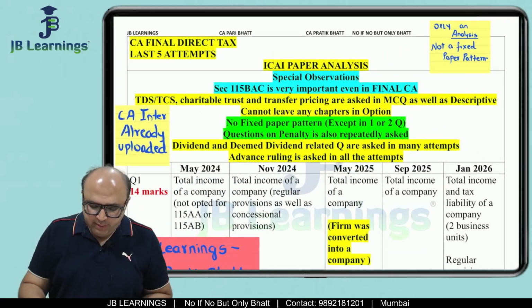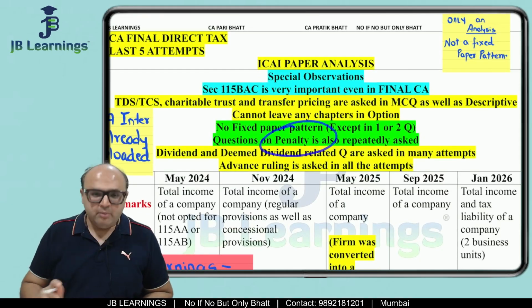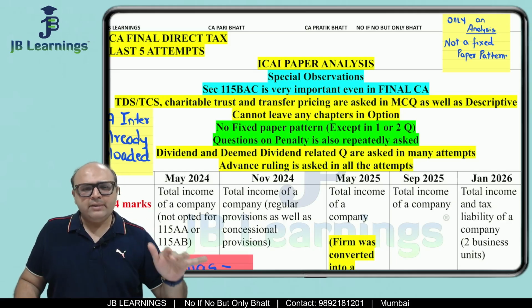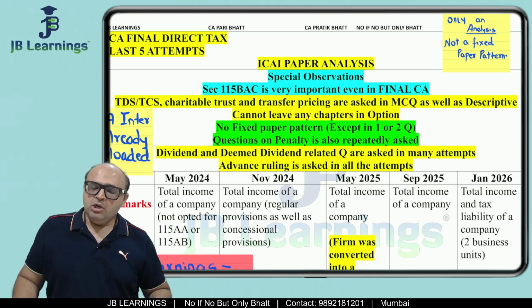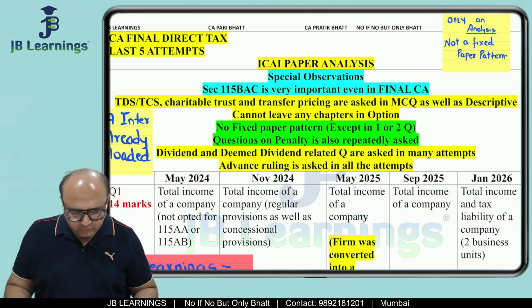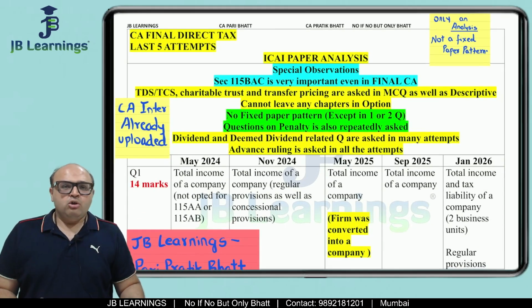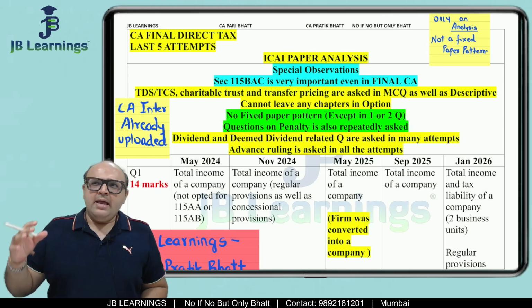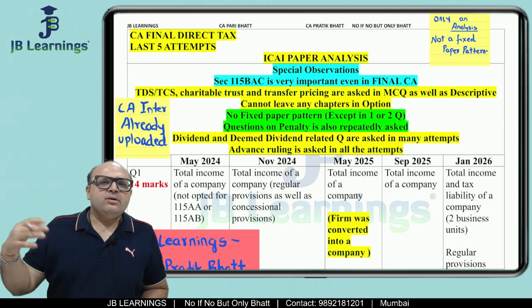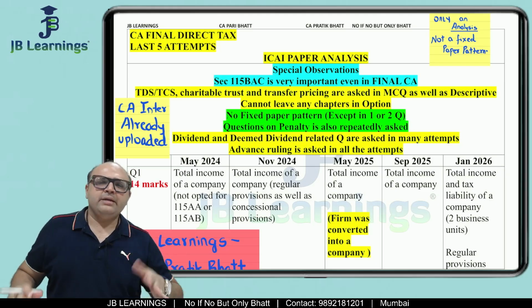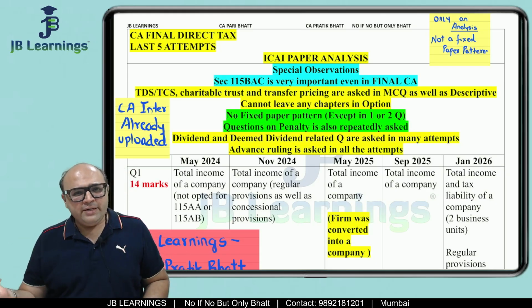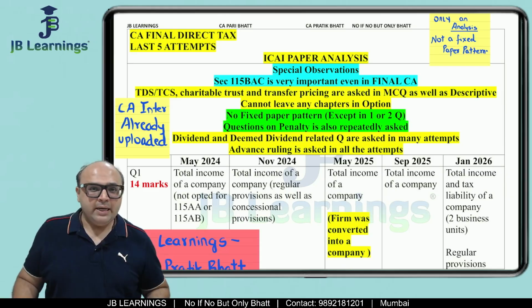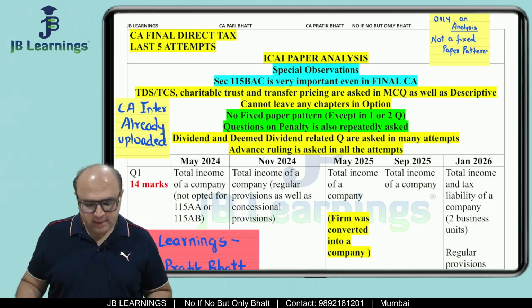Correct. Then question on penalty is also repeatedly asked. So, friends, penalty under 271, 271D, 271E, 270A. This is something which is very favorite. Then dividend and deemed dividend. So, friends, deemed dividend under section 2(22)(e) is very repeatedly asked. In dividend also, dividend earned by non-resident, dividend earned by resident, dividend net of TDS is given in the question. Then chapter VI-A deduction related to dividend, section 80M, this is also regularly asked.